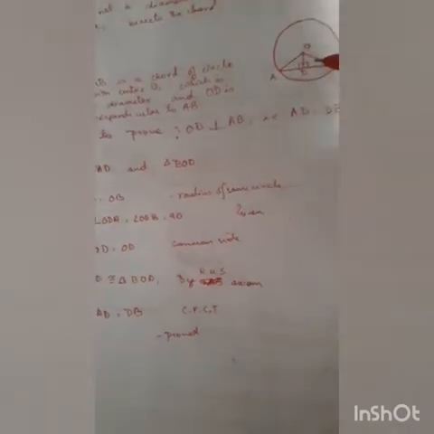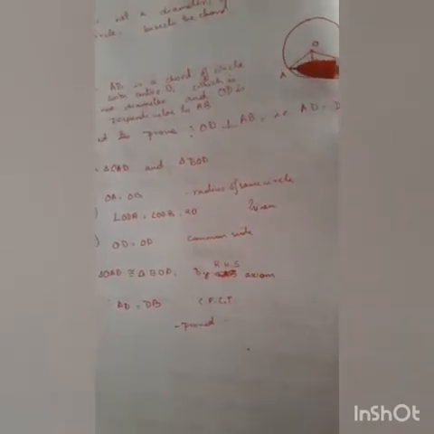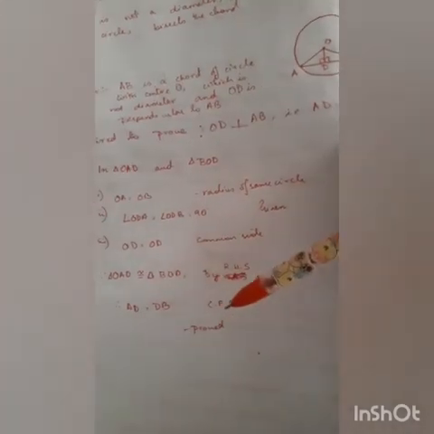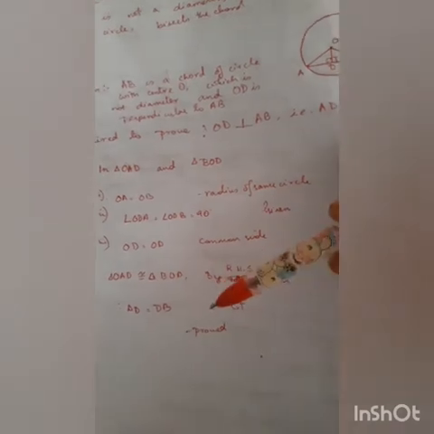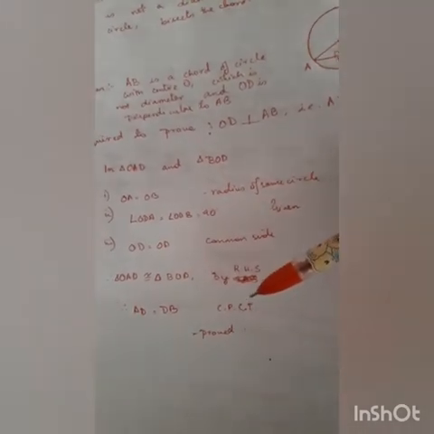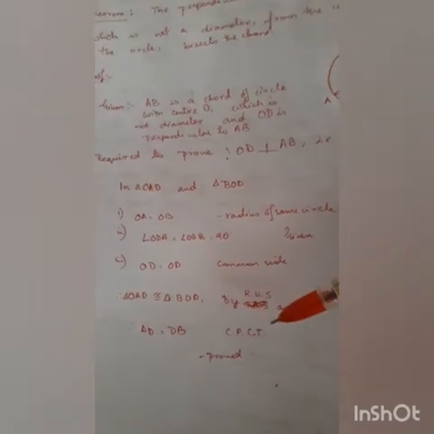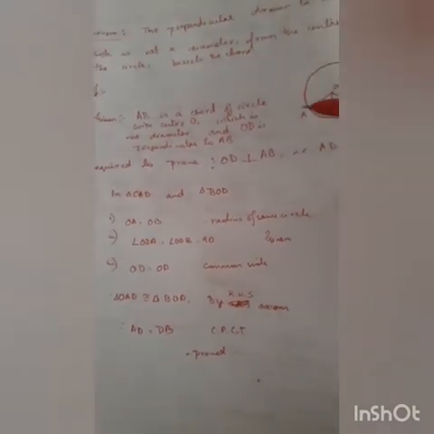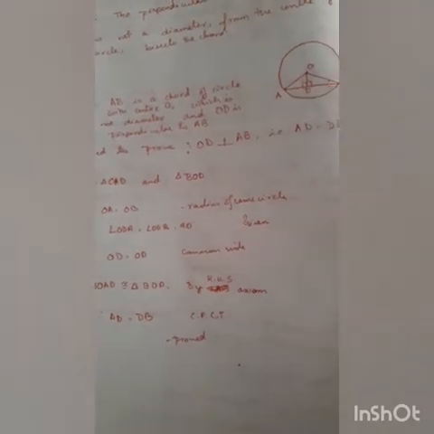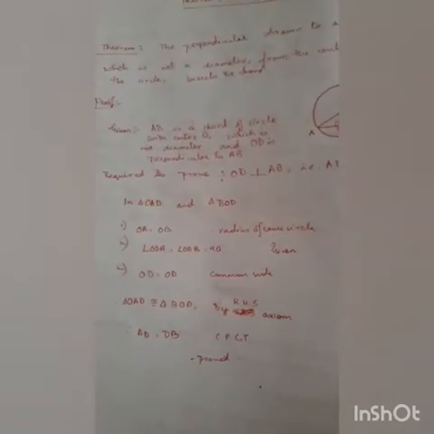Now obviously the other side AD is equal to DB by CPCT. What is CPCT? Corresponding parts of congruent triangles. So AD equal to DB by CPCT. Hence proved that OD is perpendicular bisector of AB. So this is our first theorem.